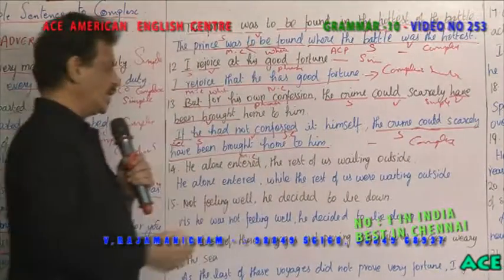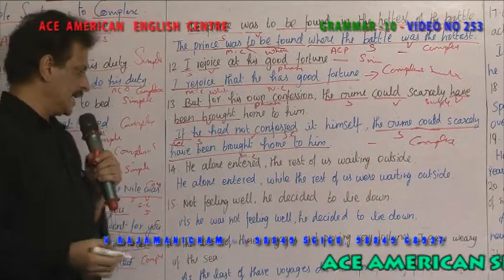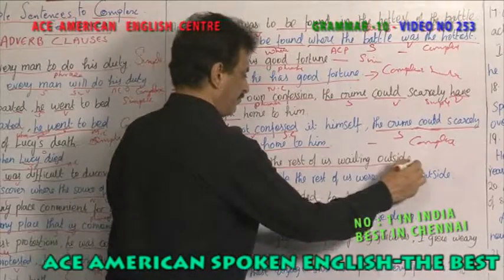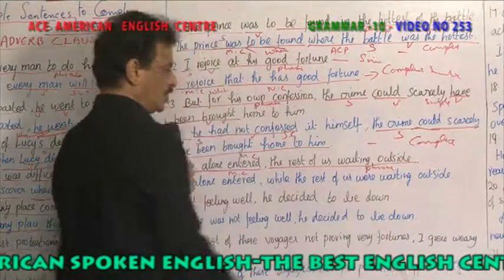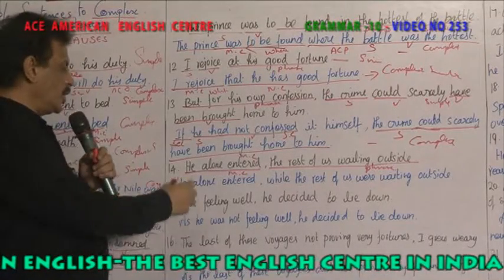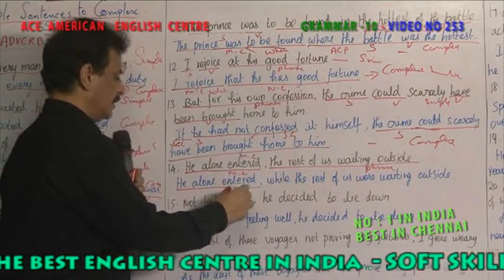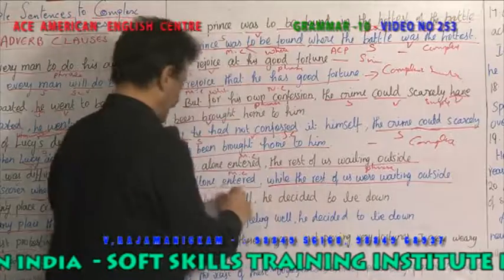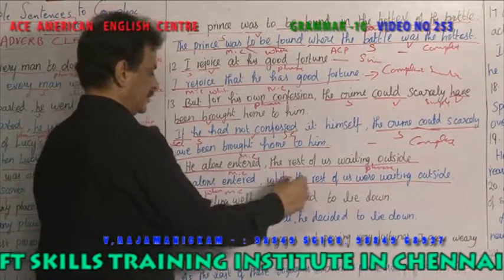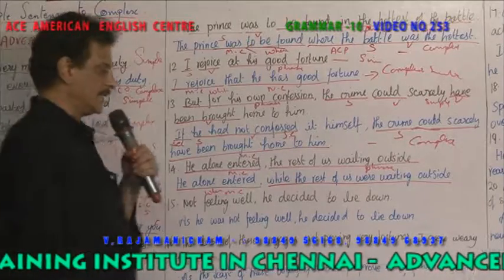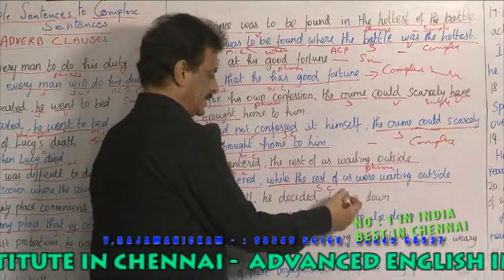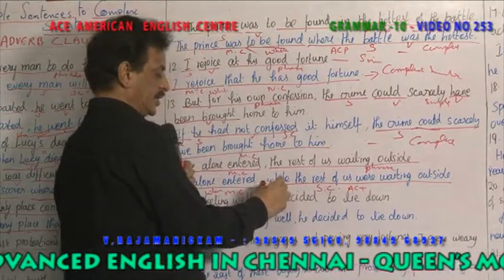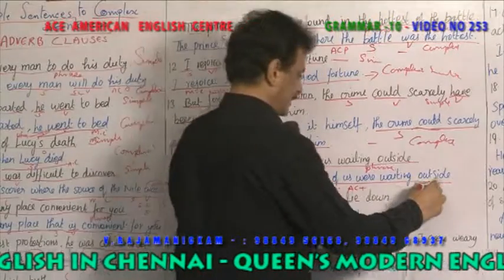Next is, he alone entered, the rest of us waiting outside. He alone entered is the main sentence. The rest of us waiting outside is a phrase, so it should be changed into a clause. How do you change it? He alone entered is the main clause. When did he enter? While the rest of us were waiting outside. You ask the question, when? When he entered. So while the rest of us were waiting outside becomes a subordinate clause, an adverb clause of time, because while, the subordinating conjunction, is a time word. So this becomes a complex sentence, right?